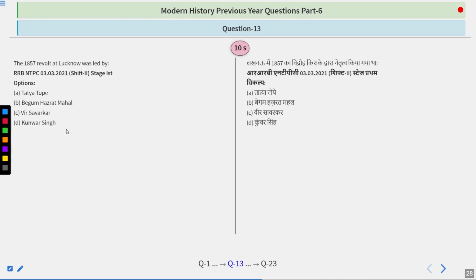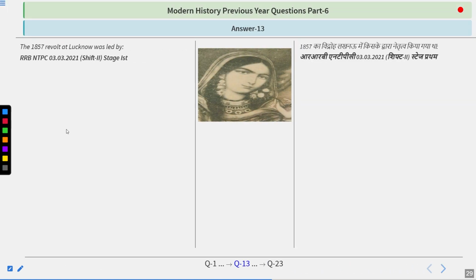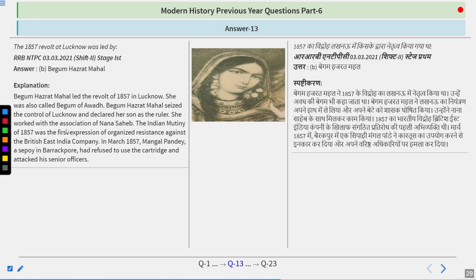The 1857 revolt at Lucknow was led by, options are Tatya Tope, Begum Hazrat Mahal, Veer Savarkar or Kunwar Singh. So try to think about this question, guys. And you're right, because the answer is Begum Hazrat Mahal.